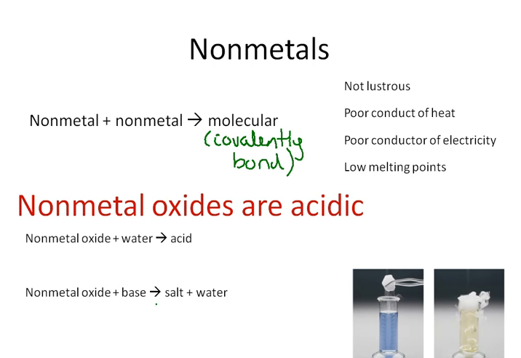A nonmetal oxide plus a base gives you salt plus water. Again, salt plus water. That's an acid-base product, okay? In this case, we have any base here. This is our base. This is our acid, our nonmetal oxide. It's going to give you a salt and a water. And this is just an example over here, a picture of some dry ice, which is CO2, being put into water to show you what's happening here, okay?